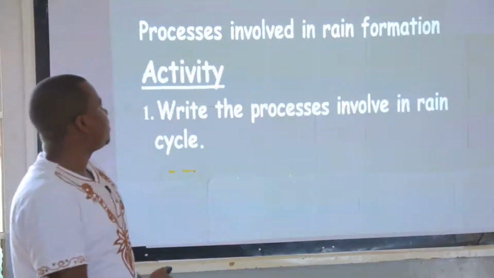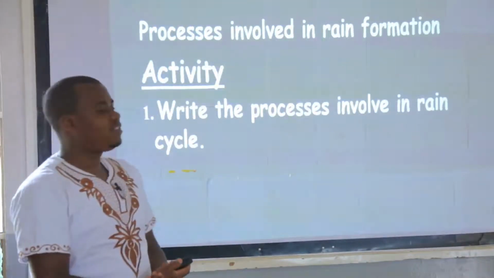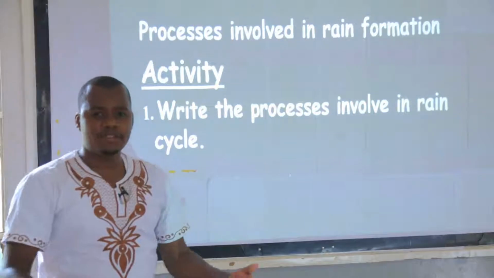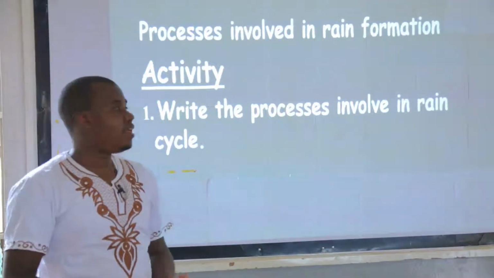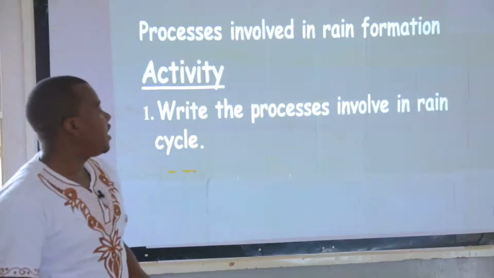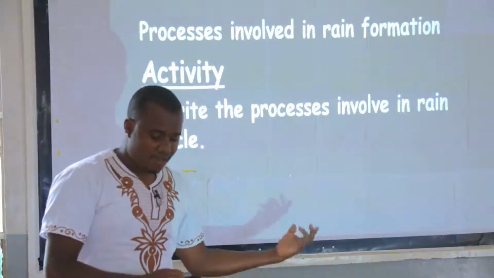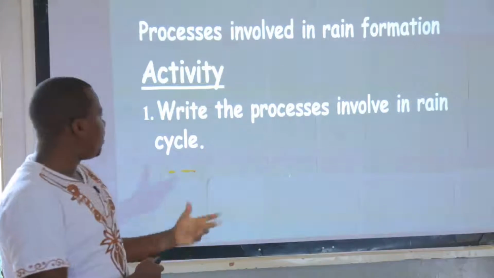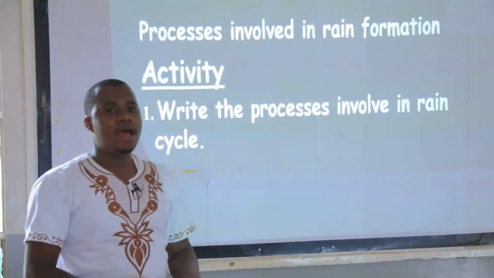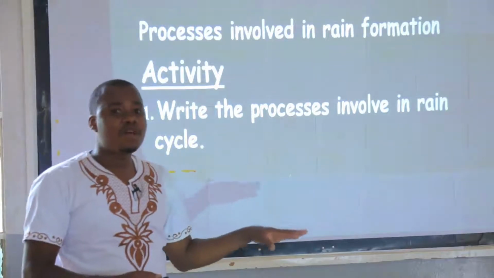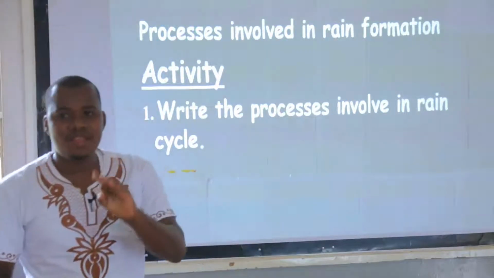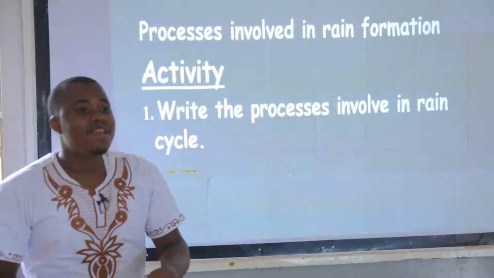That is that. We move on. In the next session, we are going to look at the processes that are involved in the rain cycle, or in the water cycle, or in rain formation. So what are those processes? There are other processes, but for us we are going to look at only 3 processes.